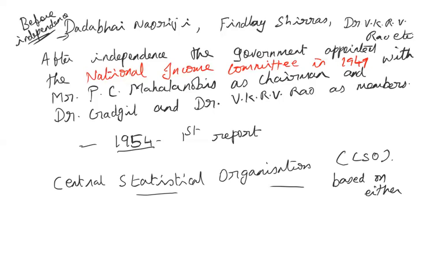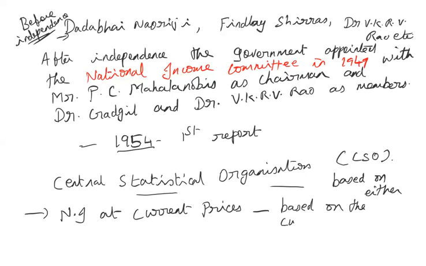Okay, and the Central Statistical Organization calculates the national income based on either national income at current prices. So national income at current prices means based on the current market prices, that is, if we are calculating the national income of India for 2022-23, whatever the current market prices for 2022-23, based on that the national income is calculated.